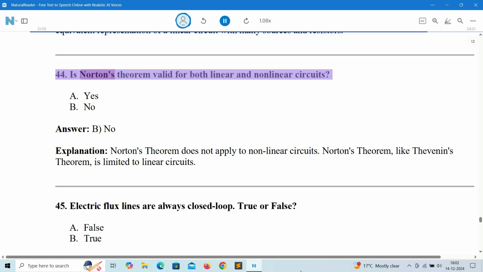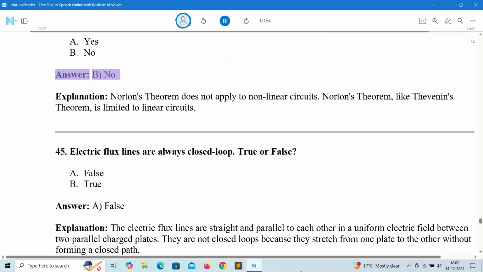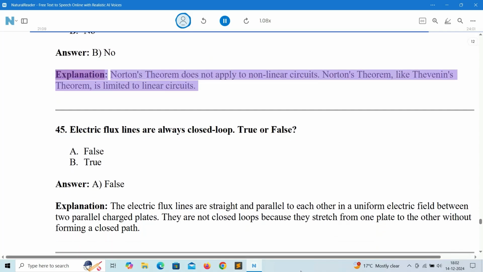44. Is Norton's theorem valid for both linear and nonlinear circuits? A. Yes. B. No. Answer: B. No. Explanation: Norton's theorem does not apply to nonlinear circuits. Norton's theorem, like Thevenin's theorem, is limited to linear circuits.